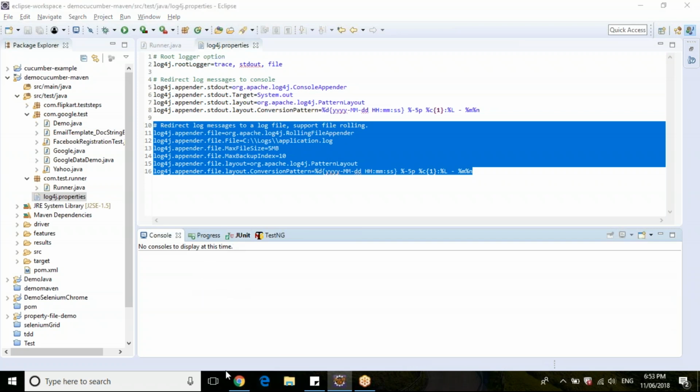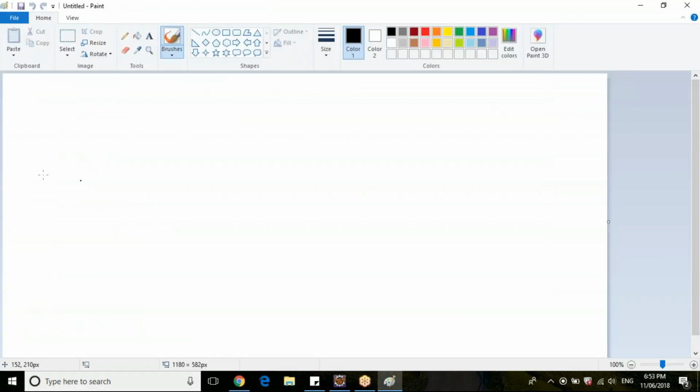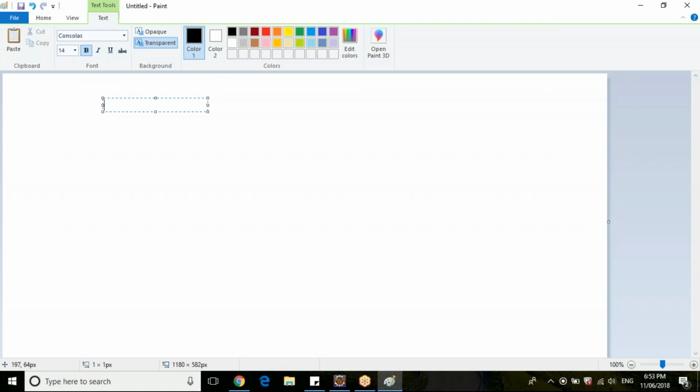Logger has some levels, guys. When you say all, it will print all the levels, and when you say fatal, it will print only the logs in the fatal stage. Fatal will come only when the application is not responding or the complete system has crashed. Such errors are called fatal errors.